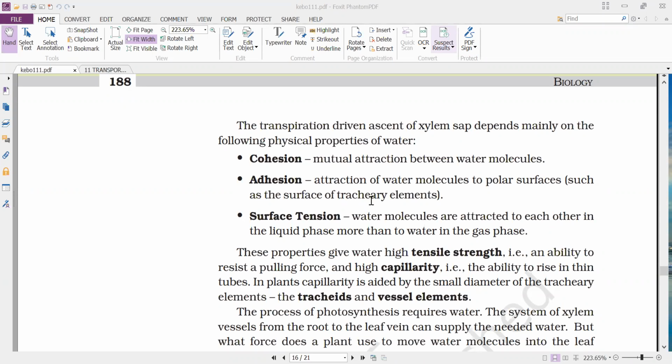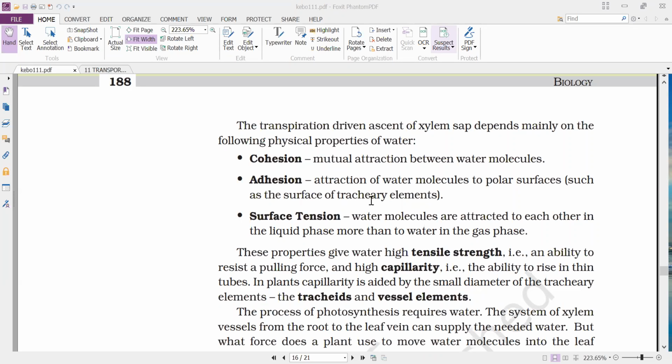As the tracheids and vessels are like tubes, they work like capillary tubes and help in raising the water column to a certain height. So because of all these three properties, water is provided the tensile strength and also the capillarity, so that the water molecule is maintained as a continuous column.